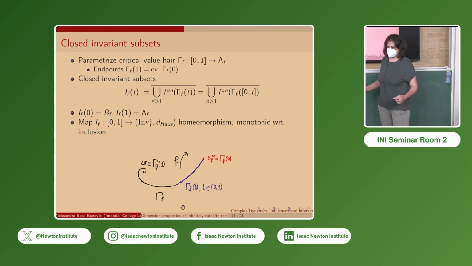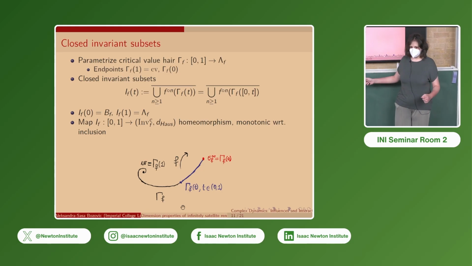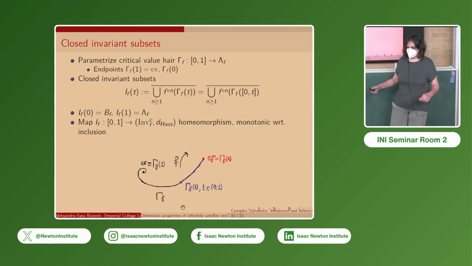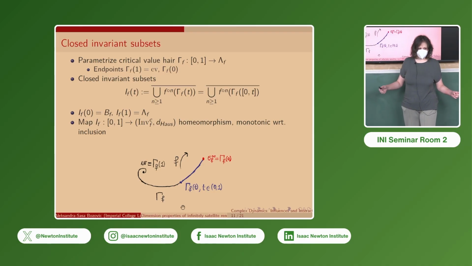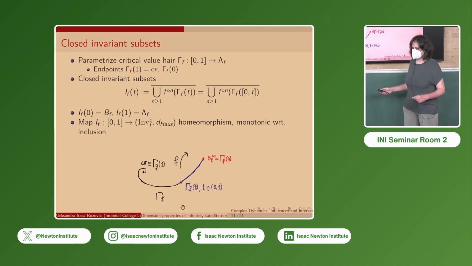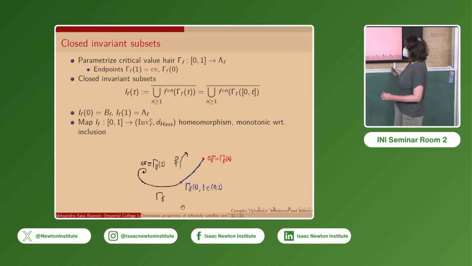So we'll be interested in the dimension of the post-critical set, but also of its closed invariant subsets. We have one special hair called the critical value hair, which has at one of its endpoints the critical value, which lies outside of the base Cantor set, and the other lies in the base Cantor set.